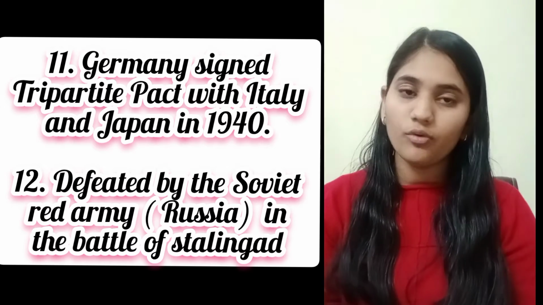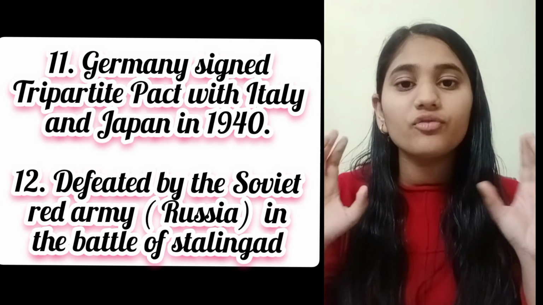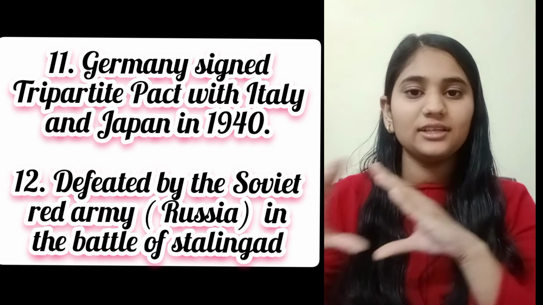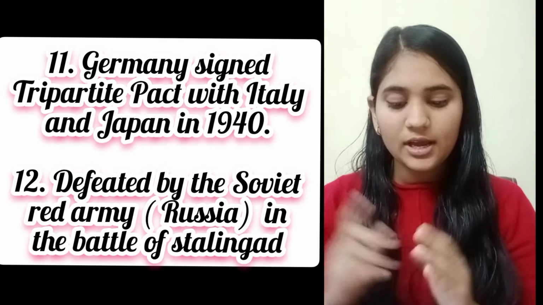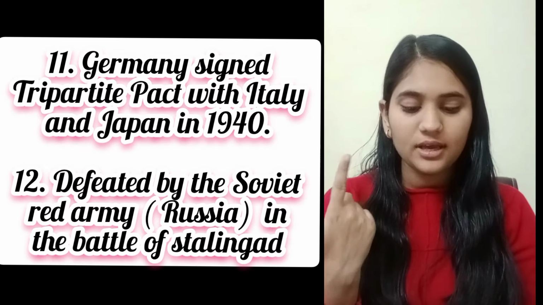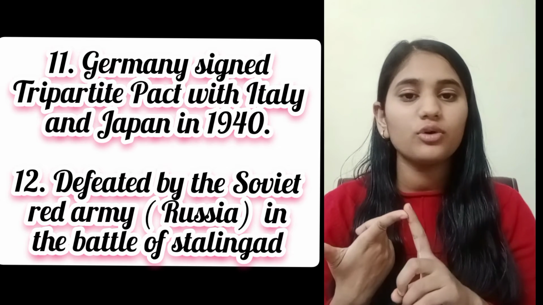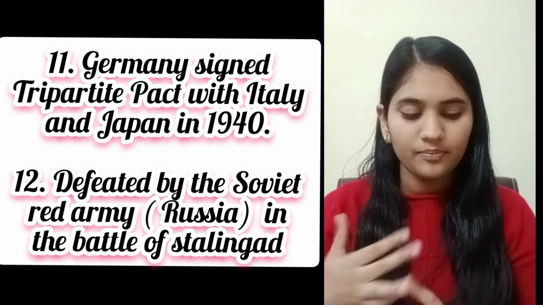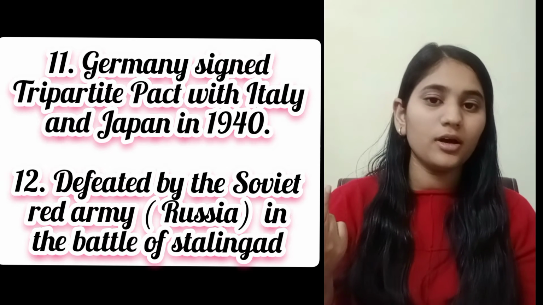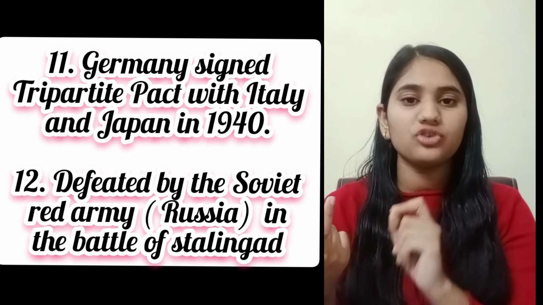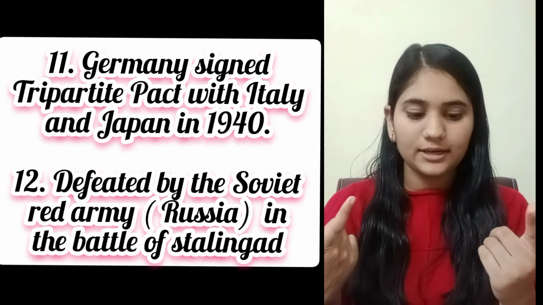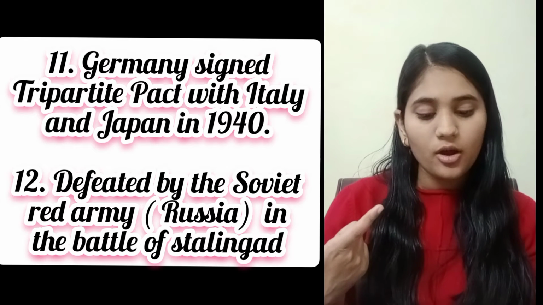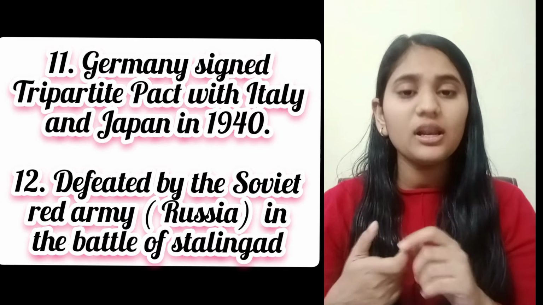World War II lasted from 1939 to 1945. When it started, the Allied powers were the UK and France in the beginning, and in the Axis powers we had Italy, Japan, and Germany. Then in 1941, when Germany attacked Russia, Russia also joined the Allied powers and fought from that side. Then the USA joined the Allied powers when Japan bombed the USA base at Pearl Harbor.